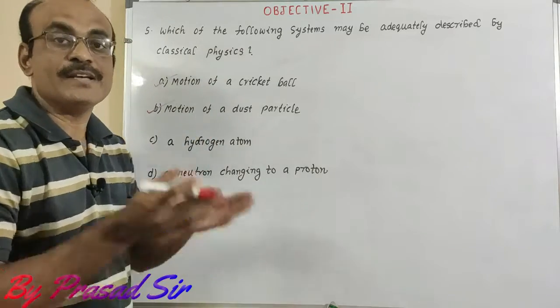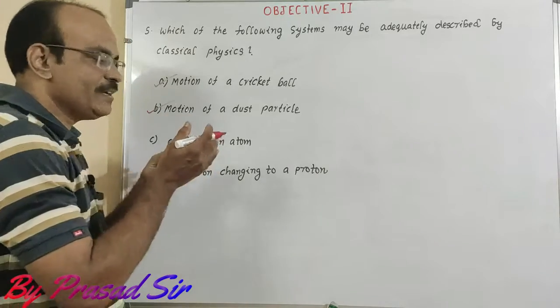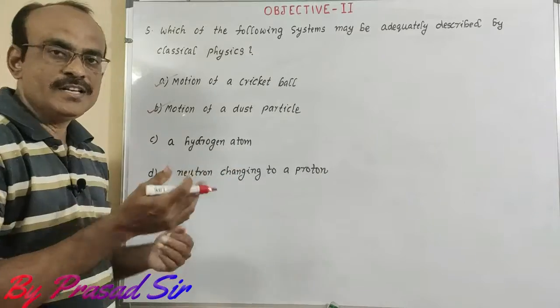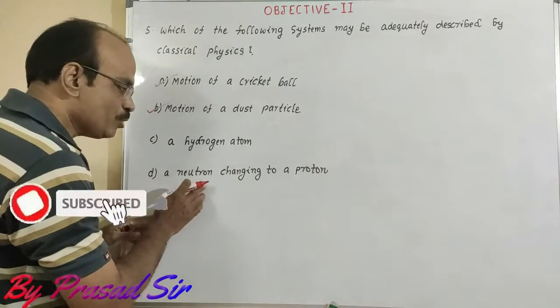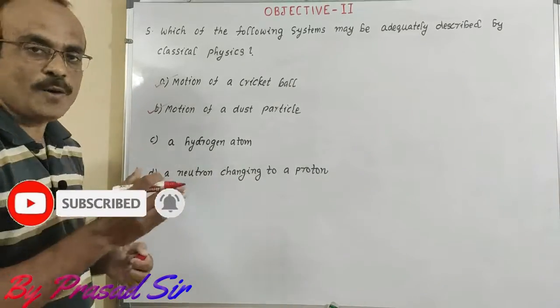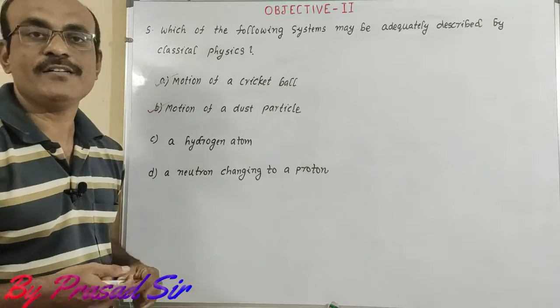C, a hydrogen atom. Inside the hydrogen atom there are a proton, neutron and other fundamental particles. So C, a hydrogen atom, is not possible. D, a neutron changing into proton, is completely modern physics. So that's why options A and B are the correct options for question number 5.